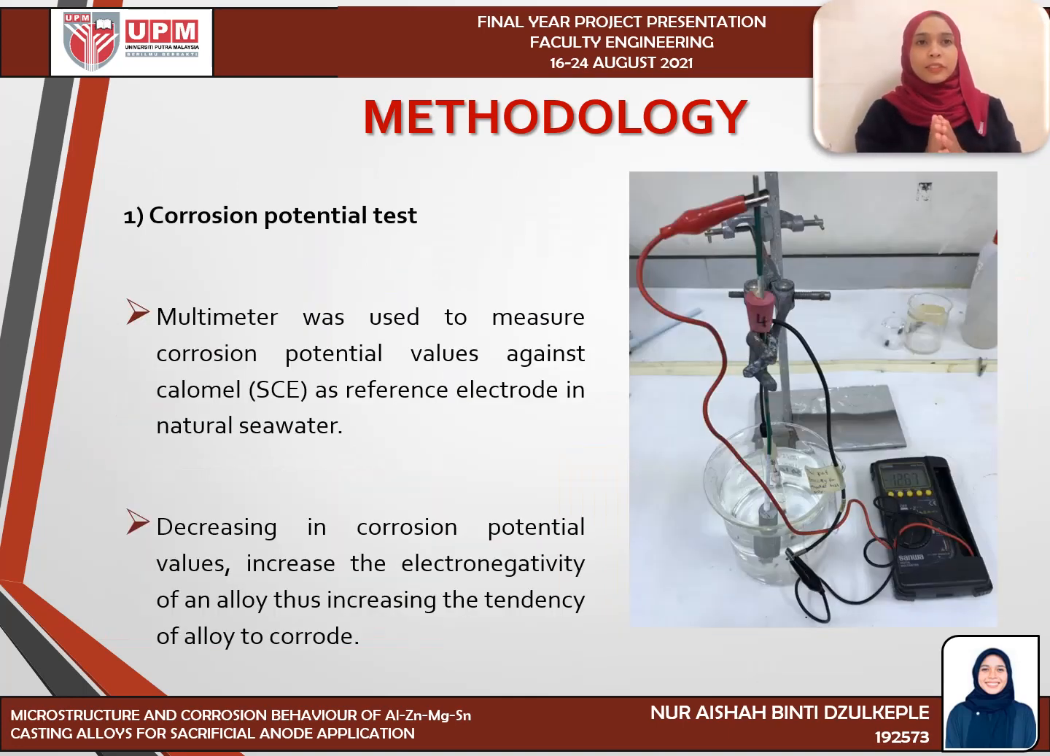The first test is the corrosion potential test. A multimeter was used to measure the corrosion potential value against a column as reference electrode in natural seawater. A decrease in corrosion potential value increases the electronegativity of an alloy, thus increasing its tendency to corrode.